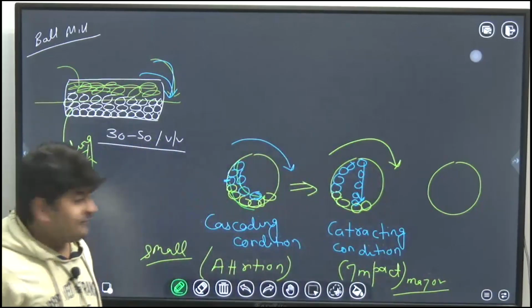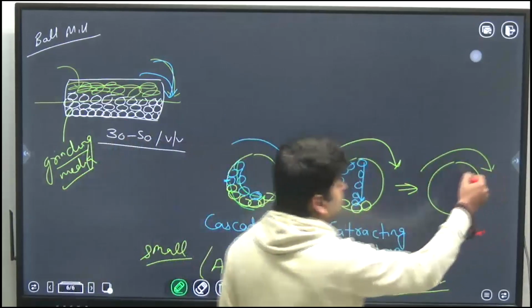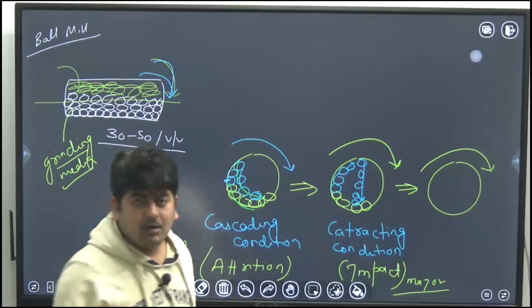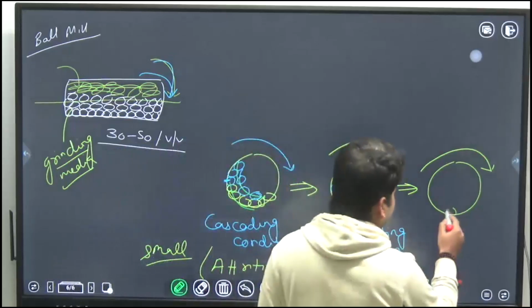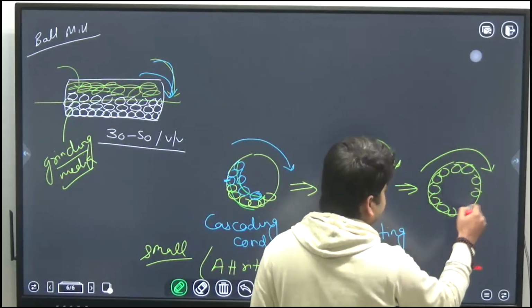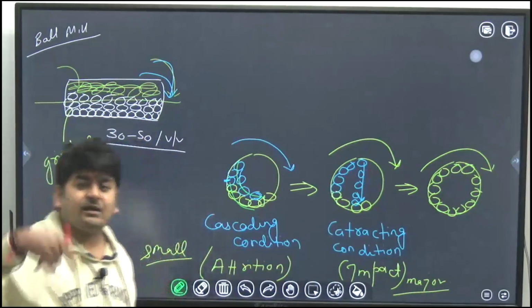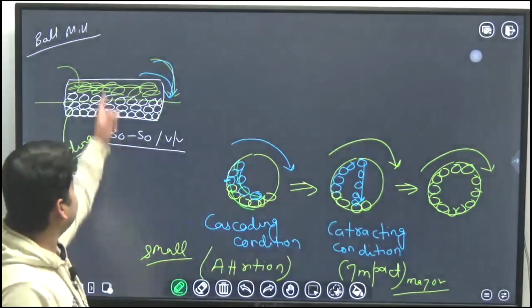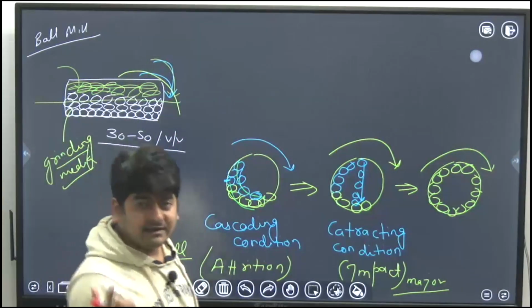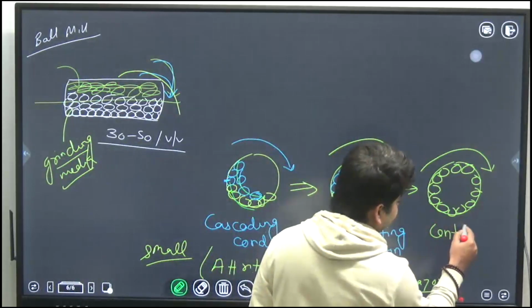Okay. And further, if you increase the speed of the ball mill, okay, what will happen? All balls will start to rotate along the surface, along the walls of the ball mill like this. Neither they are sliding nor they are falling. They are just moving along with the surface, along with the walls of the container. Okay, and in this case, this condition is called the centrifuge condition.